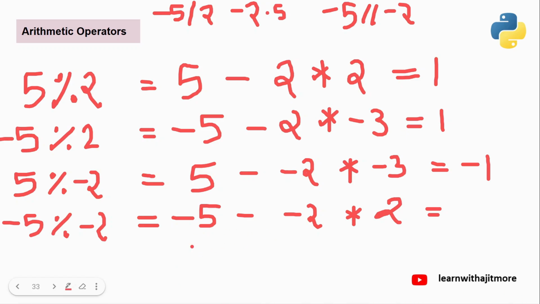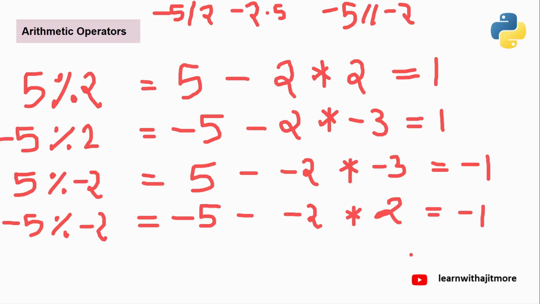So minus 5, now this is going to become plus. Can you tell me minus 5 plus 4 is how much? Minus 5 plus 4. Is it minus 1? Yes. Okay, so this way the calculation is. Whereas in Java and others, they don't consider sign. Let the signs be anything, while finding remainder they consider both as positive and give you the answer. And they give the sign of the first operand to the answer. So if you try the same thing in Java, you'll get 1, minus 1, 1, minus 1.